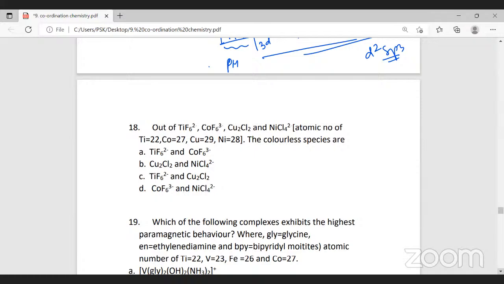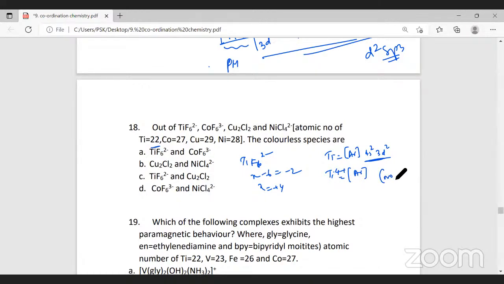Is there any clue? Titanium F6 2 minus is the complex. As a whole, the charge is -2. Fluoride is -1, times 6 is -6. Titanium we take as X, so X will be equal to +4. The atomic number of titanium is 22, so the oxidation state of titanium is +4. Titanium has the electronic configuration argon 4s2 3d2. Since the oxidation number is +4, all these electrons will be removed. So titanium 4 plus will have only the argon configuration.